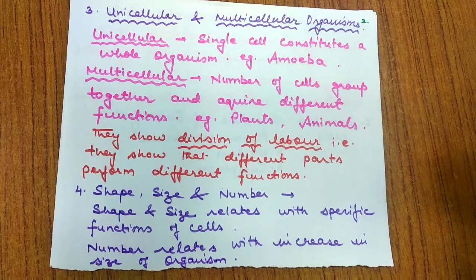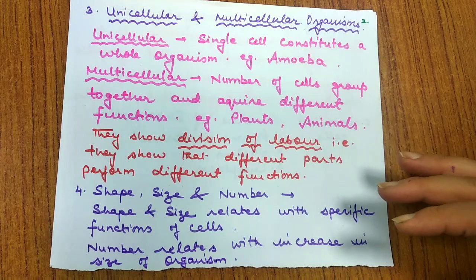So different cells may have different shapes on the basis of their function. They also vary in size, from a few microns to centimeters. Most human cells have a diameter of around 8 micrometers.